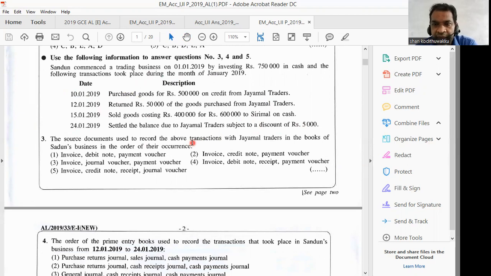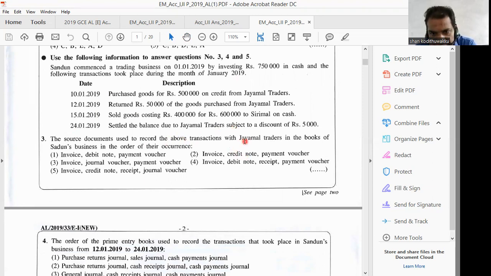Source documents are the evidence documents which give evidence of the business transaction. Therefore, we use source documents to extract details regarding business transactions to record them in day books.